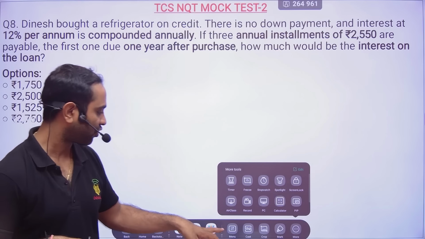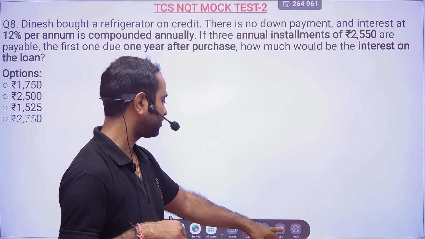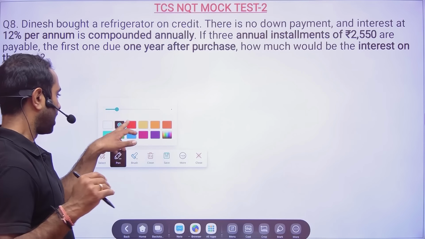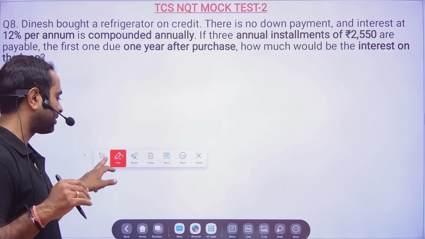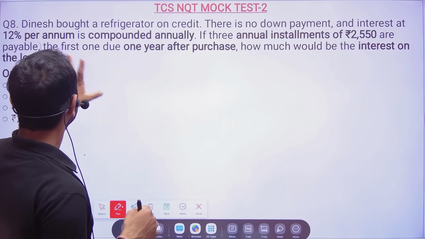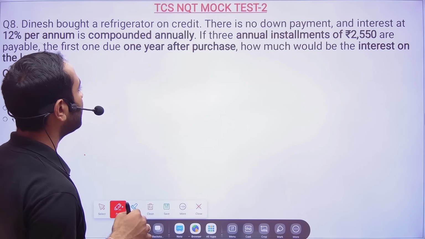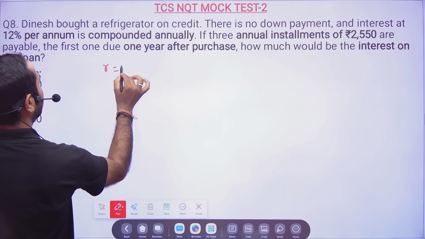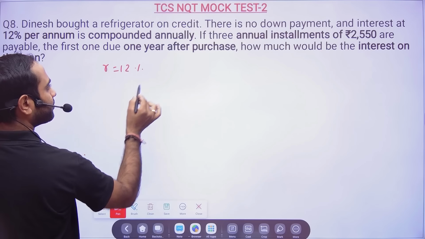This is again an installment based problem on compound interest. I was seeing that there were many problems on compound interest in the TCS exam, and even students were not able to solve this. So Dinesh bought a refrigerator on credit. There is no down payment, and the rate of interest is 12%, okay?